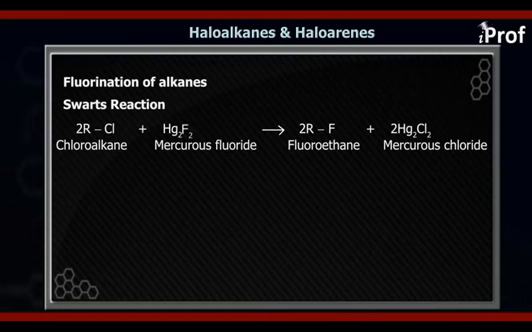For that matter, what we do is we add alkane in excess and halogen in trace amount. By this the reaction stops after the first step itself.